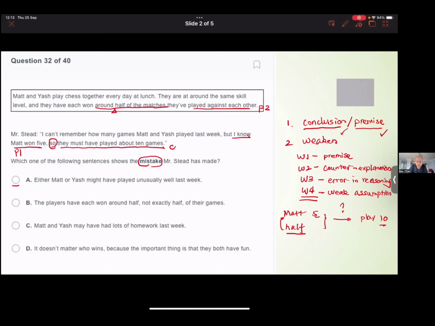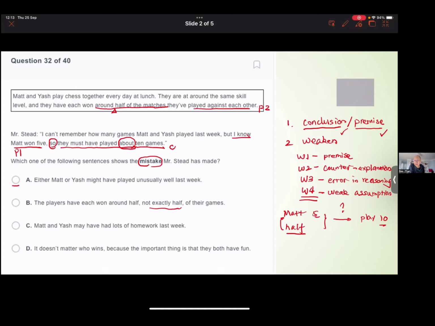B: the players have each won half a round, not exactly half of their games. Okay, somebody might say, that's also true. It's not exactly half. So if it's not exactly, it means you cannot say they played exactly 10 games. But can you read the conclusion again? Did Mr. Steady say they played exactly 10 games? No, he said around 10 games, about 10 games.